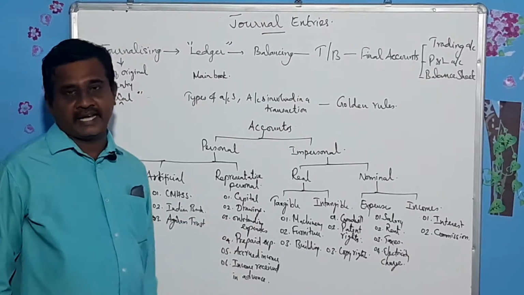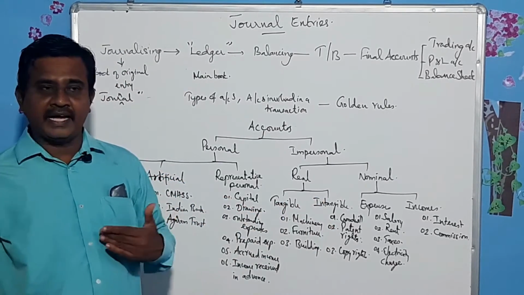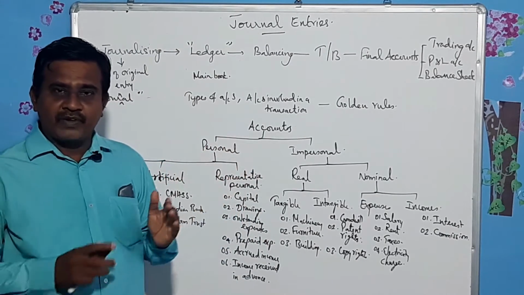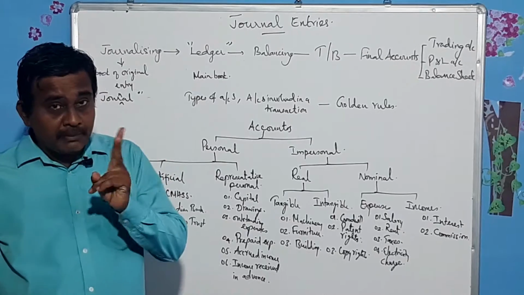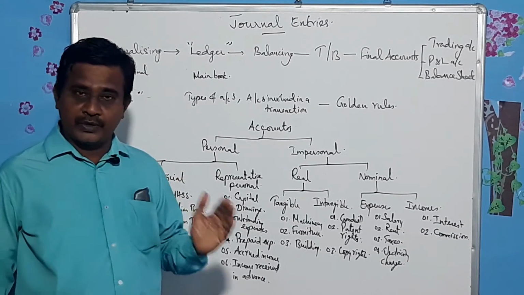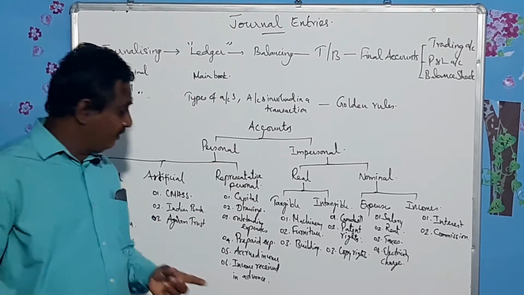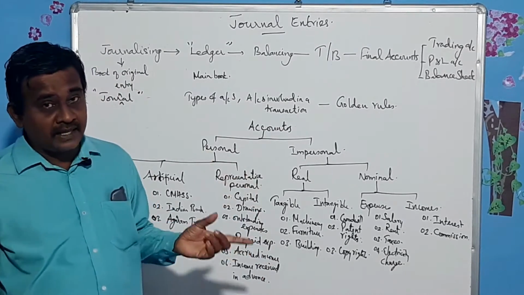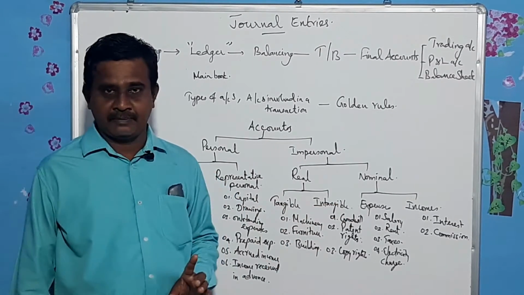Likewise, outstanding expenses. Suppose a person works under me and I have to give him salary. Suppose instead of giving 12,000, I have given him 10,000. So the remaining 2,000 should be given to him. Instead of writing his name, I write outstanding salary, and outstanding salary represents the person to whom I have to give salary.